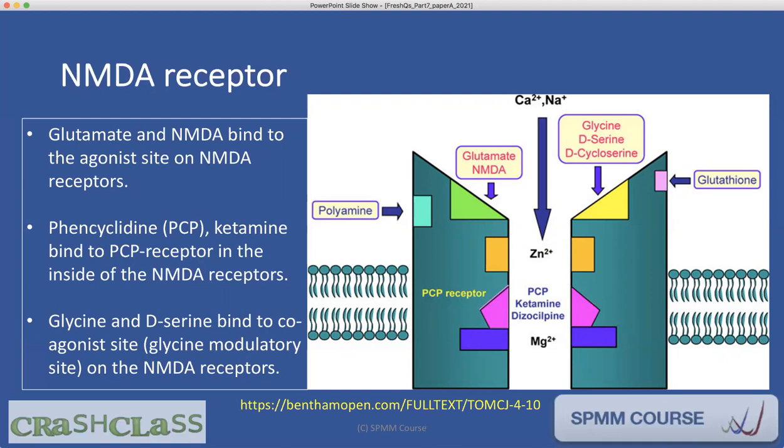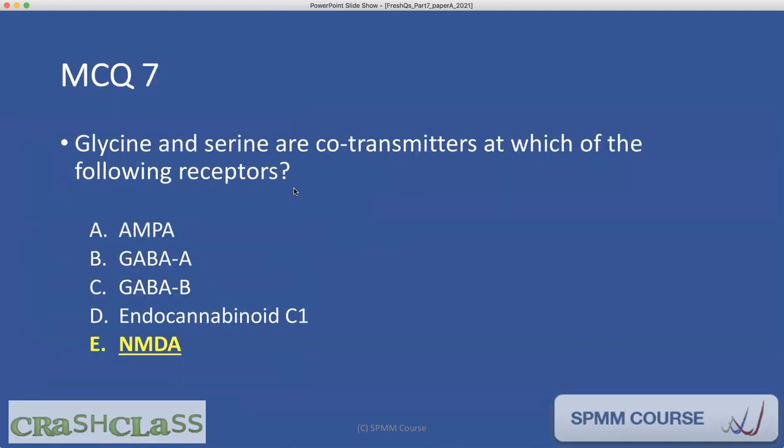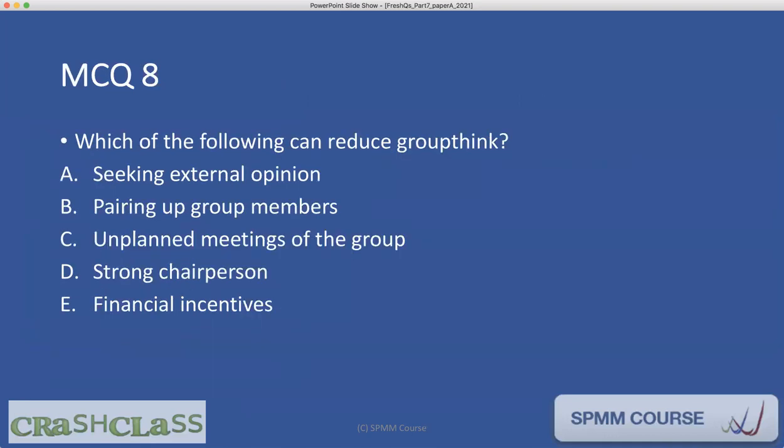So for this question, the answer is NMDA receptor. That's where glycine and serine are co-transmitters. Which of the following can reduce groupthink? Seeking external opinion, pairing up group members, unplanned meetings of the group, strong chairperson, financial incentives.